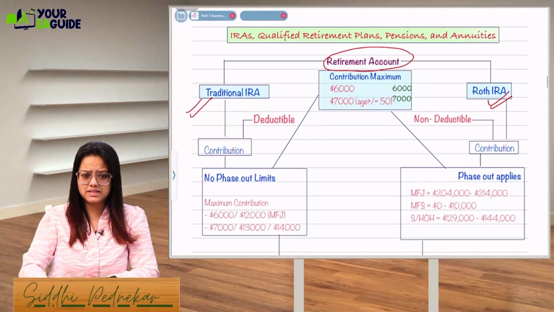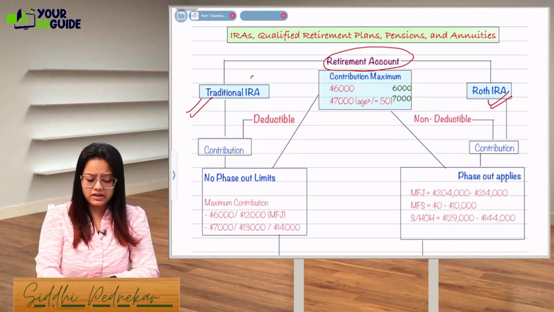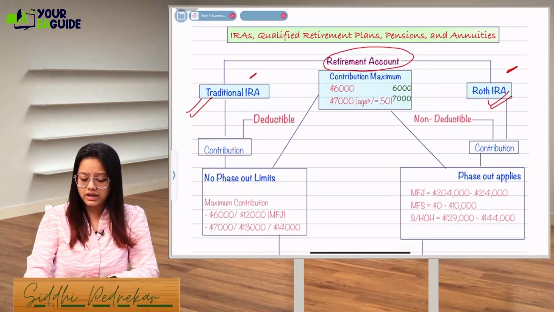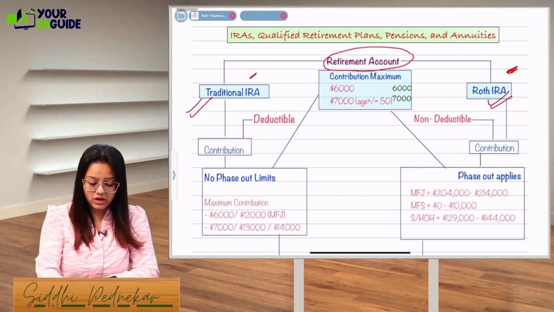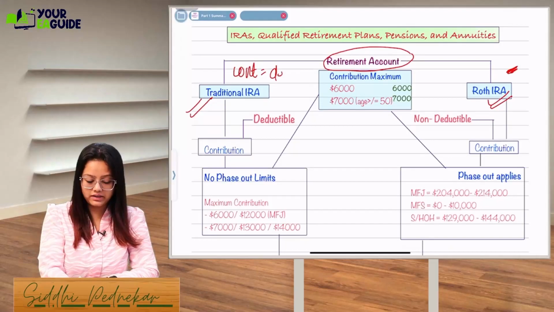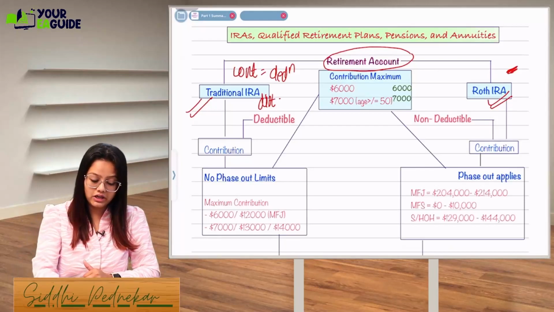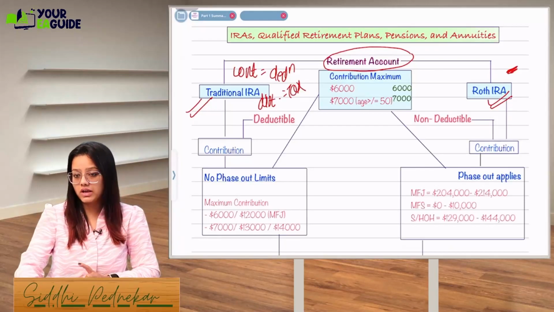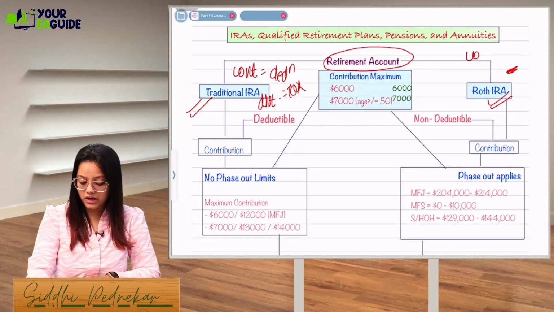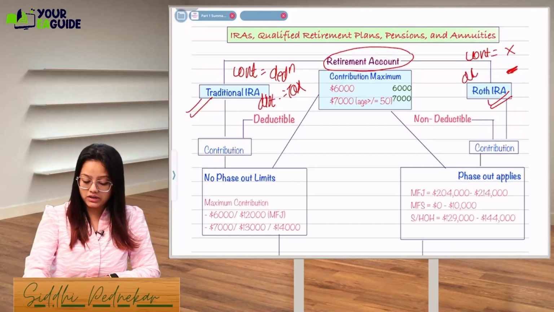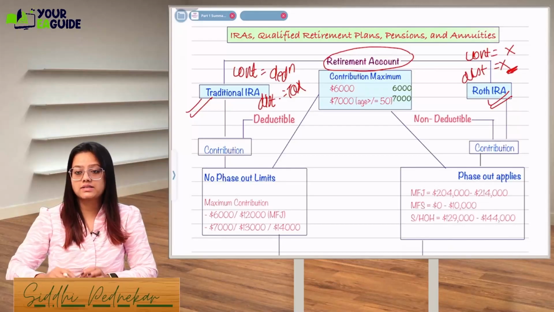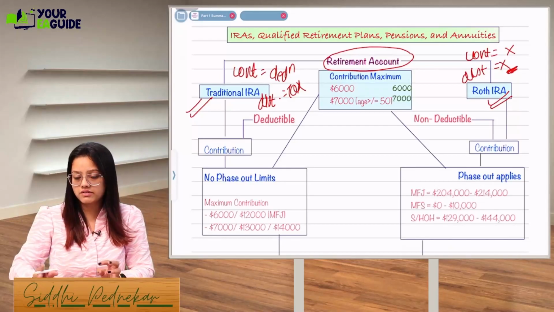I'll just tell one basic thing: traditional IRA is not that beneficial, Roth IRA is beneficial. When you contribute to a traditional IRA, you will get a deduction. But when you distribute, meaning when you take the money out of your traditional IRA, it will become taxable. On the other hand, with a Roth IRA, when you contribute, it won't be allowed as a deduction, and when you take a distribution, it won't be taxable. Got it? It's a vice versa case.